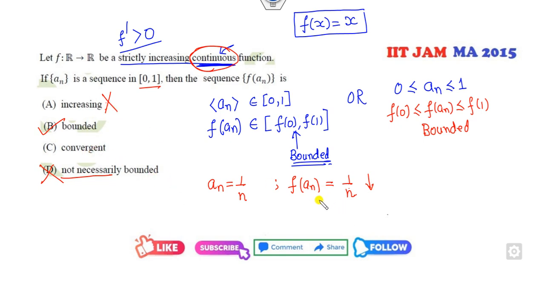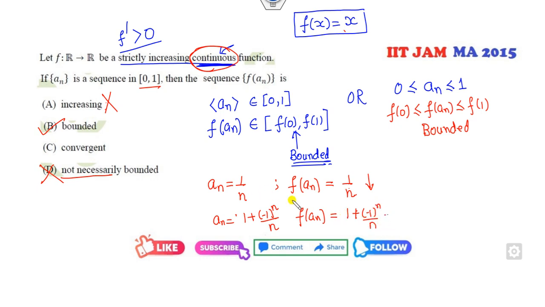Can you think of any example which is not convergent? That means the limit is not the same. If I consider this one, does it lie between 0 and 1? No. Fine. Now what is the f of an? It is 1. I have considered x, so what is the limit of this?